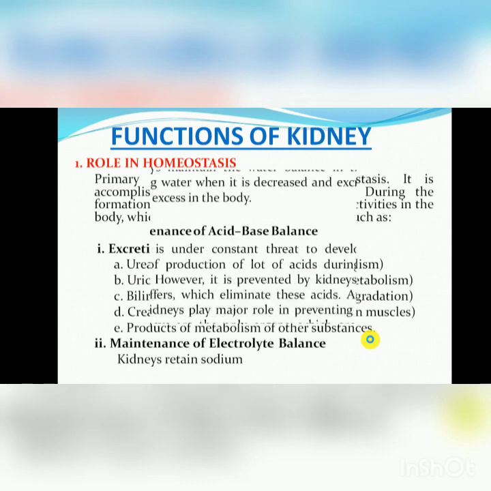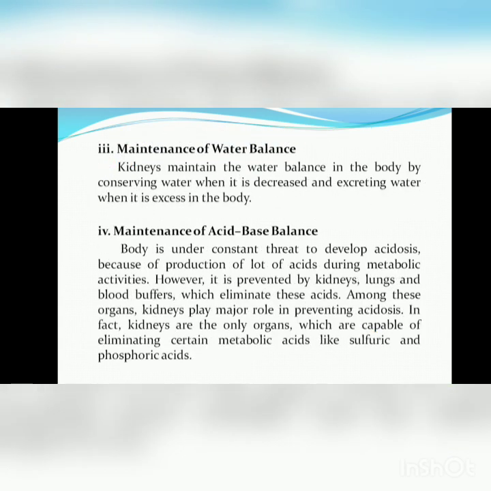Maintenance of electrolyte balance, as the kidney maintains the various organic and inorganic substances in the body. Maintenance of water balance: the kidney maintains water balance by conserving water when it is decreased and excreting water when it is in excess. Next is maintenance of acid-base balance. The body is under constant threat of developing acidosis because of the production of lots of acids during metabolic activities.